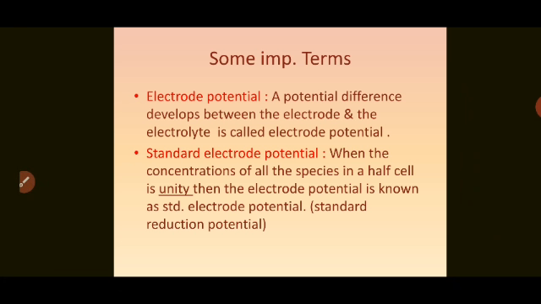Now, what is standard electrode potential? When the concentrations of all the species in a half cell are unity, then the electrode potential is known as standard electrode potential, or it is also called standard reduction potential. Now, concentration of all the species means the electrolyte should be of 1 molar concentration.